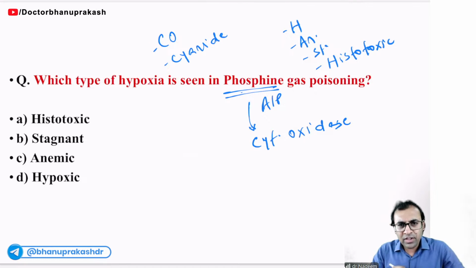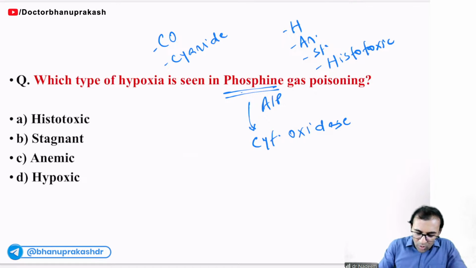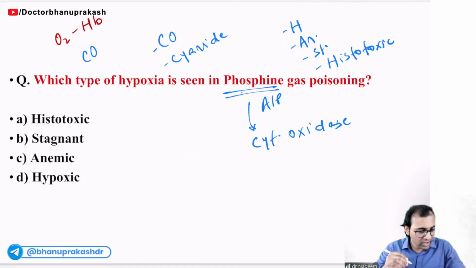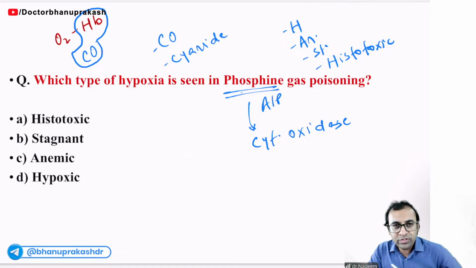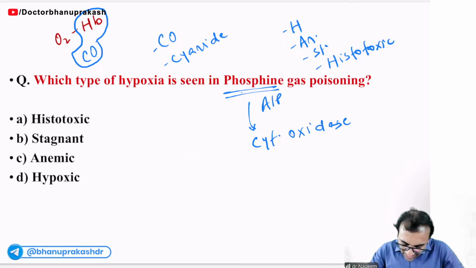CO poisoning, remember here, when a person is alive, there will be oxyhemoglobin. But when CO enters the body, CO will take hemoglobin away from the oxygen. Now there will be deficiency of hemoglobin. So in a case of CO poisoning, there will be anemic hypoxia.